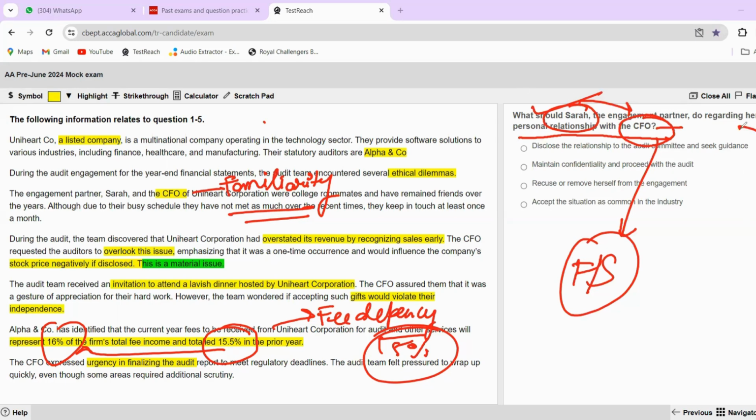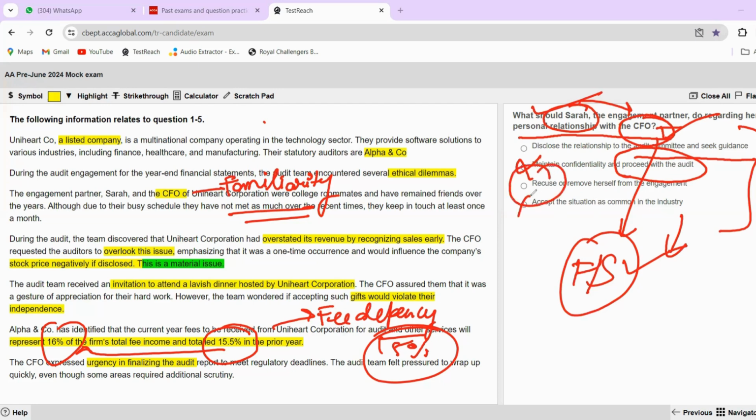So let's read this. The easiest way I suggest students to go for is the elimination method. Just eliminate the pointers which you think are not at all correct with the question, okay? Disclose the relationship to the audit committee and seek guidance. Okay, this can be one. We'll see. Maintain confidentiality and proceed with the audit. Of course not. We cannot proceed with the audit because, as I said, the CFO is a very crucial person for the financial statements. And if there's any misstatement in the financial statements, it can adversely affect your auditor's report, right? Recuse or remove herself from the engagement.